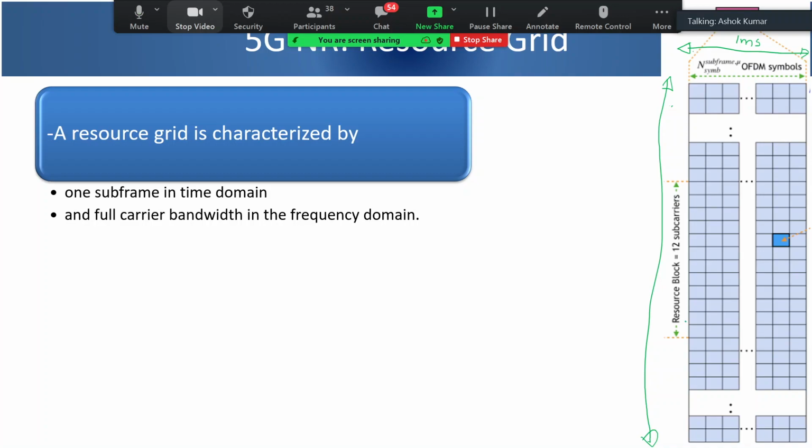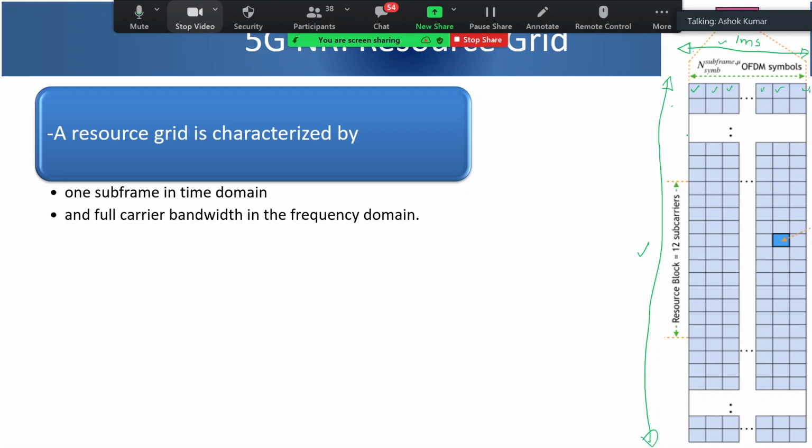In this direction is the full carrier bandwidth, and in 1 millisecond, whatever number of symbols I am able to pack. For numerology 0, I have 14 symbols in 1 millisecond. For numerology 1, I have 28. These are symbols, 1, 2, 3 and so on. It can be 14, 28, 56, depending upon the numerology.